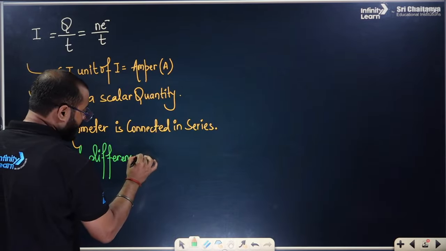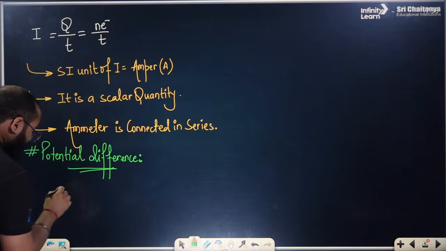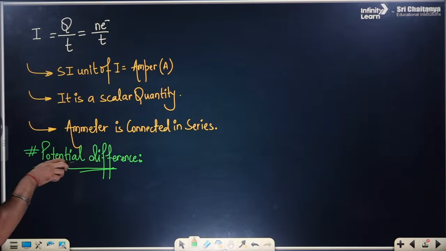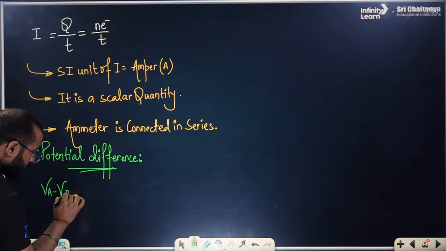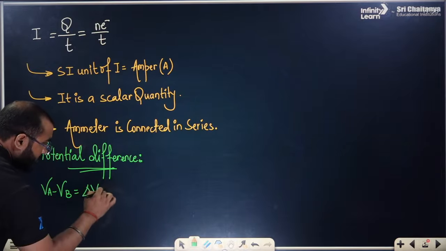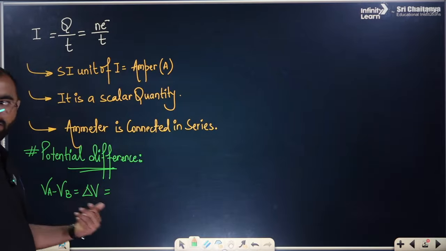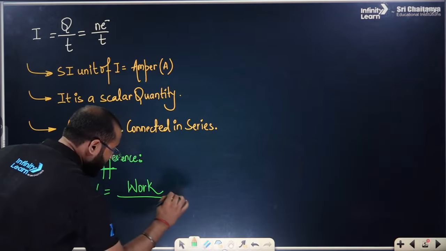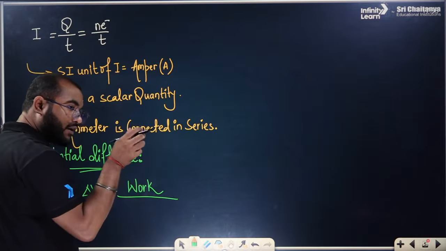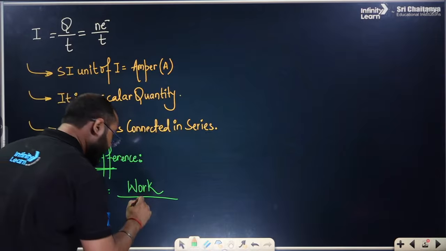if we talk about the potential difference, we all know potential difference means what? The difference between the 2 points of a particular wire. So we can say the potential difference VA minus VB can be written as the change in potential, which is the difference, meaning subtraction, everyone, which can be written as the work done moving that particular charge from one point to another.